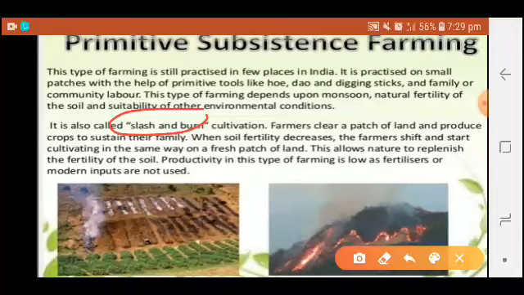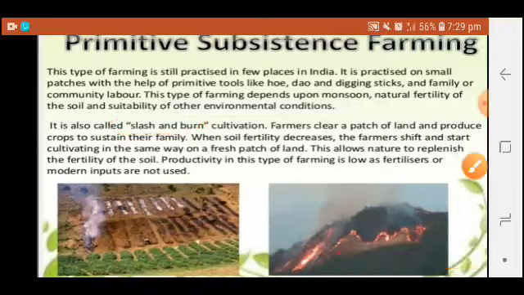Farmers clear a patch of land and produce crops to sustain their families. When soil fertility decreases, the farmers shift and start cultivating in the same way in another patch of field. This allows nature to replenish the fertility of the soil. Productivity in this type of farming is low as fertilizers and modern inputs are not used. So primitive subsistence farming does not use any modern inputs in cultivation.